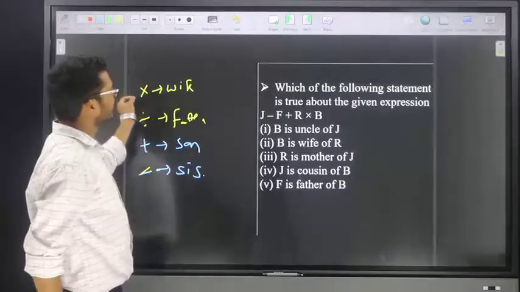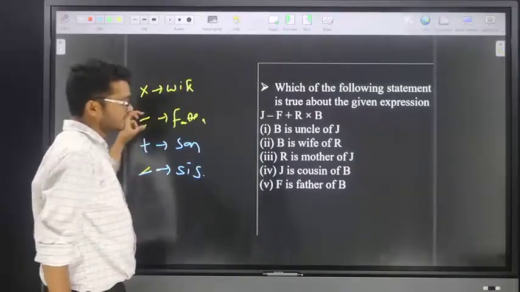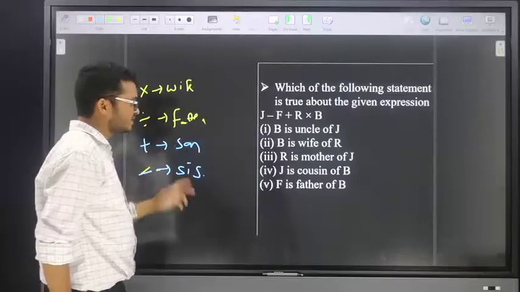Here, into means wife. Next, divide means father, plus means son, minus means sister. What is the answer?